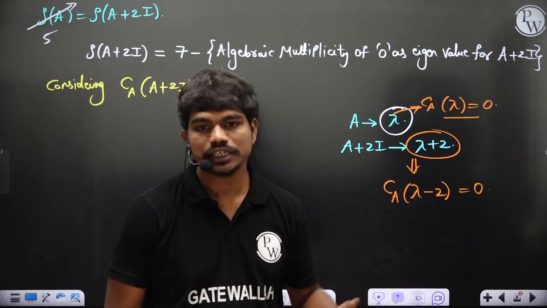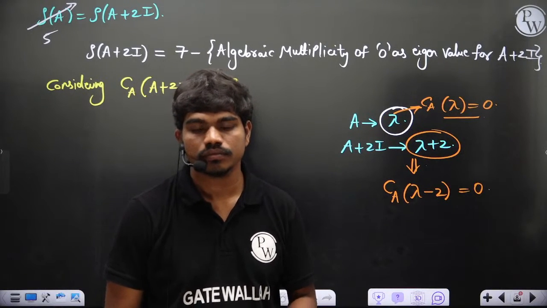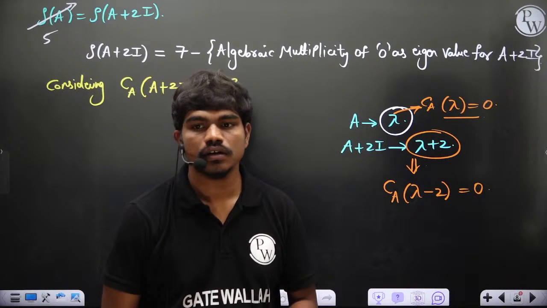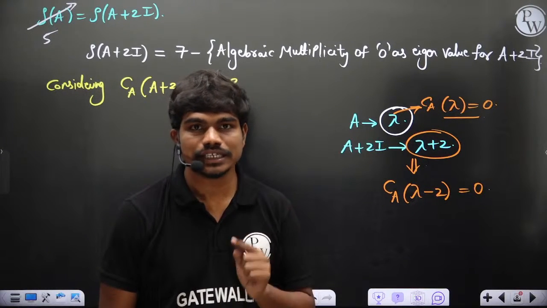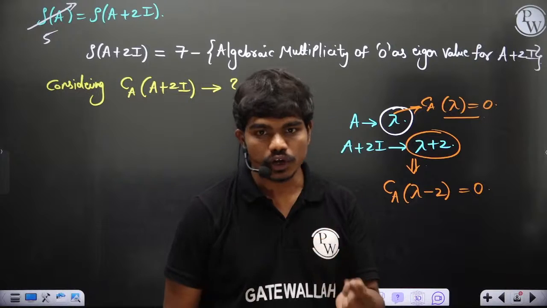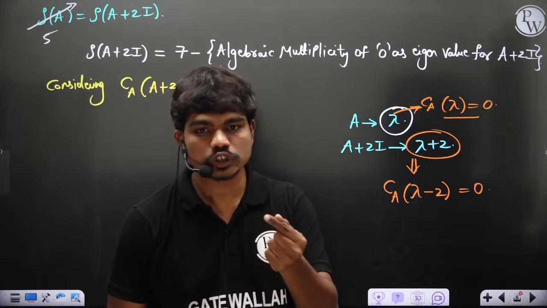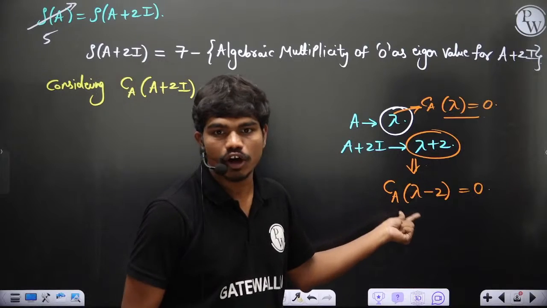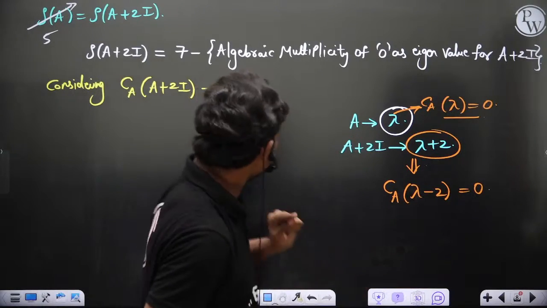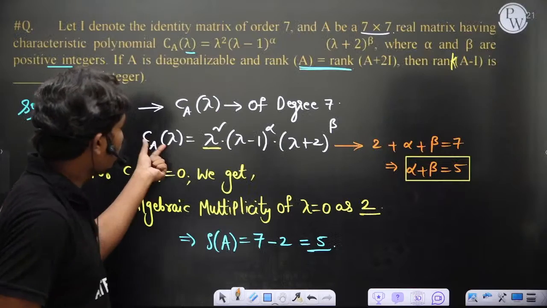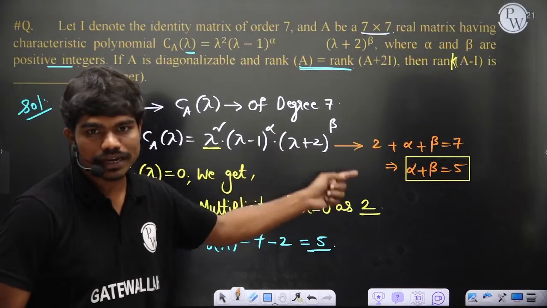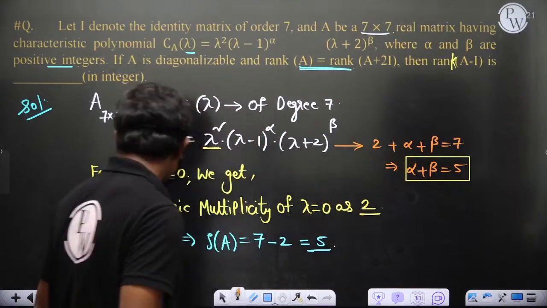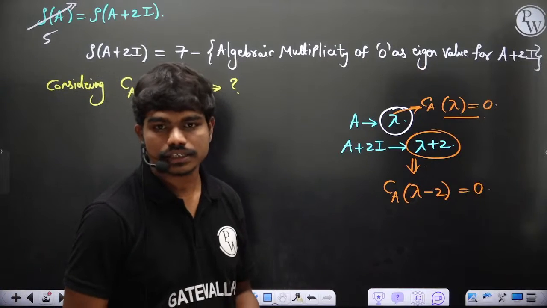Please type in the chat box. Is this clear to all of you? See, what I am telling is, if you want a polynomial whose roots are lambda plus 2, then ultimately this is CA of lambda minus 2 equal to 0, because when you solved CA of lambda equal to 0, you were getting lambda values. So if you want to form an equation with roots lambda plus 2, this is what you will get. Correct?